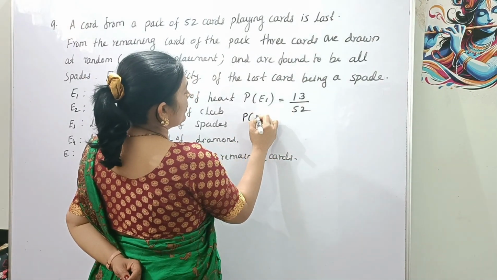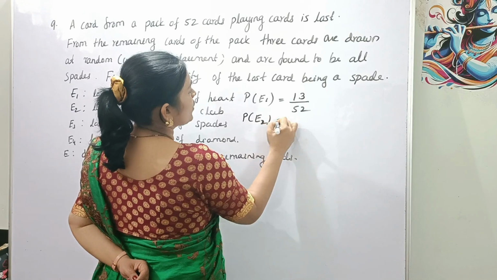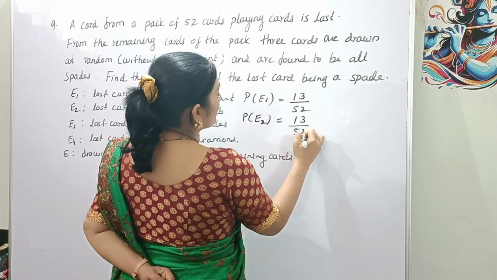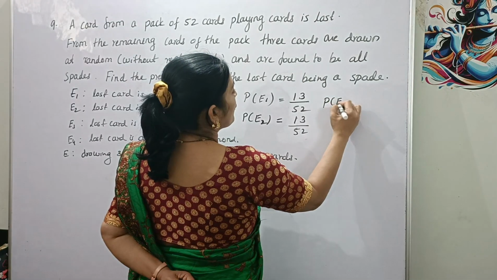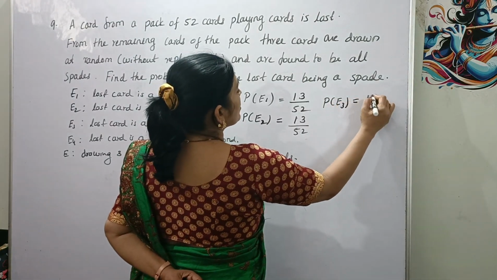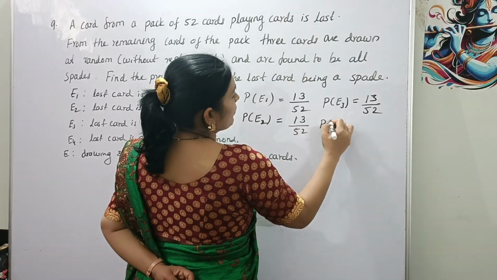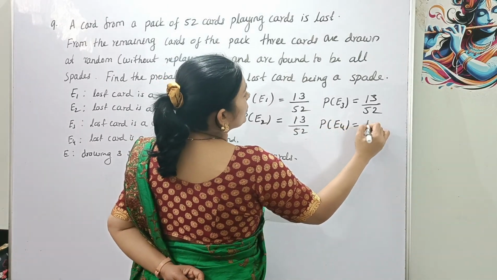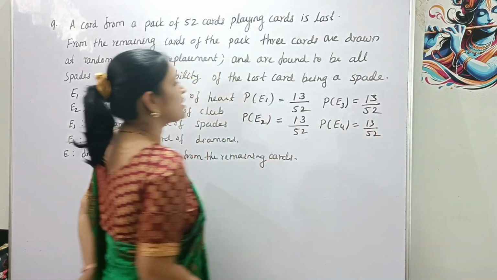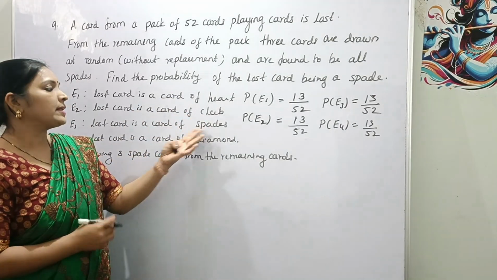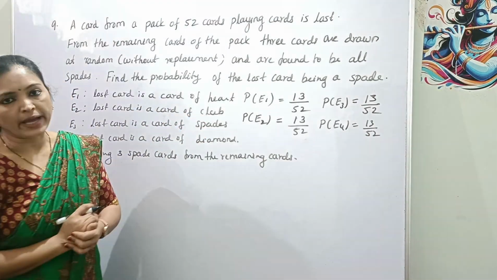And probability of E2 is equal to 13 divided by 52, and probability of E3 is equal to 13 divided by 52, and probability of E4 is equal to 13 divided by 52, because there are 13 heart cards, 13 club cards, 13 spade cards, 13 diamond cards.